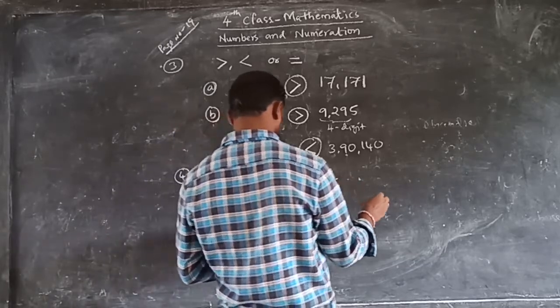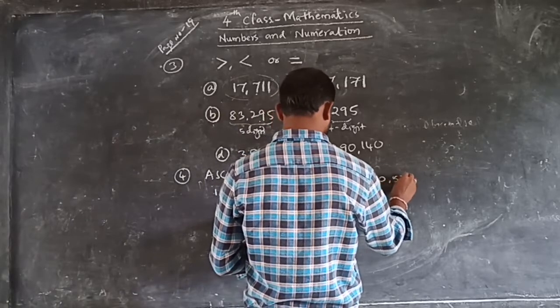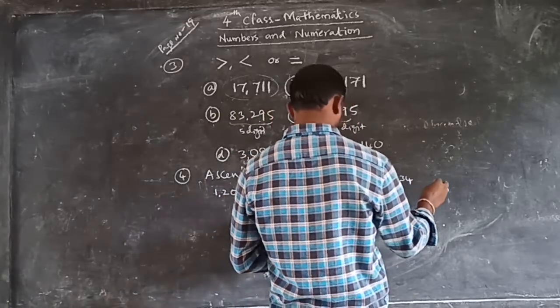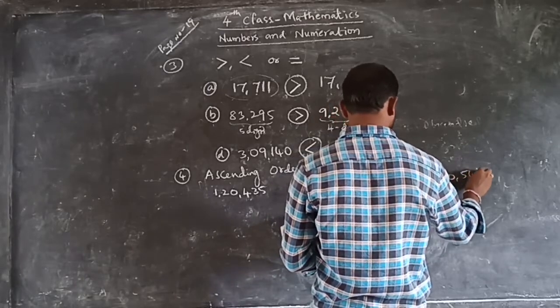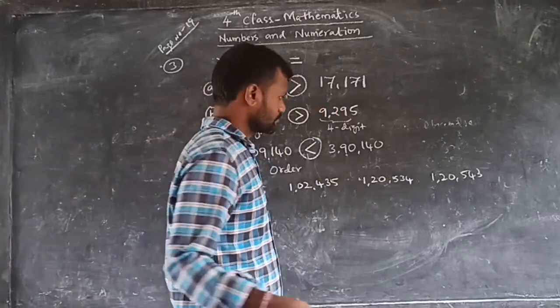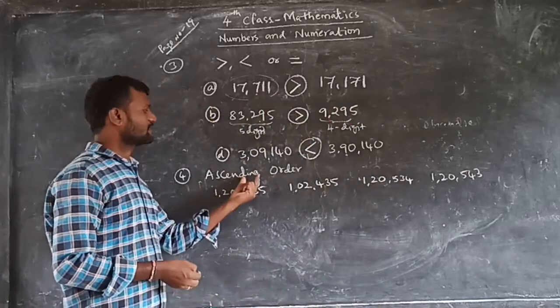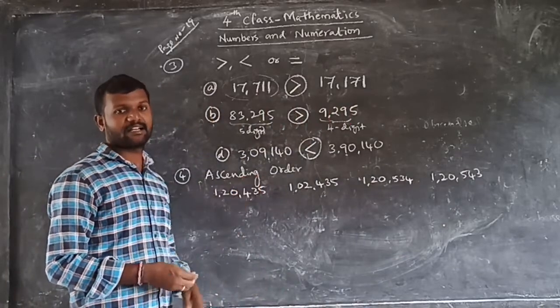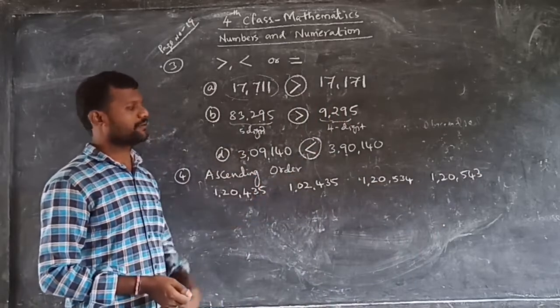Next, 1,20,534. Next, 1,20,543. Okay. In which order should we write? In ascending order. So ascending order means from smaller number to bigger number. Identify the smaller number in it.